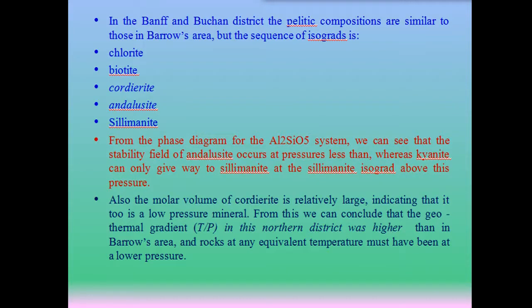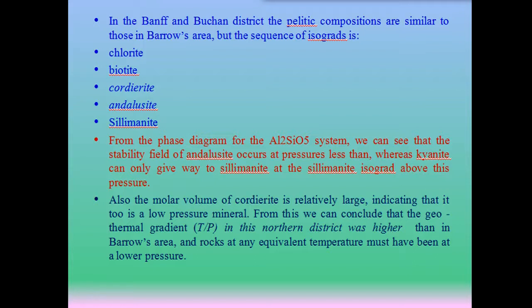In the Banff and Buchan district, the pelitic compositions are similar to those in the Barrow's area, but the isograd sequence, as we have discussed, has changed a little bit, and cordierite and andalusite appear in these zones. Now, from the phase diagram of the Al2SiO5 system, we can see that the stability field of andalusite occurs at pressures less than, whereas kyanite can only give way to sillimanite at the sillimanite isograd above this pressure.